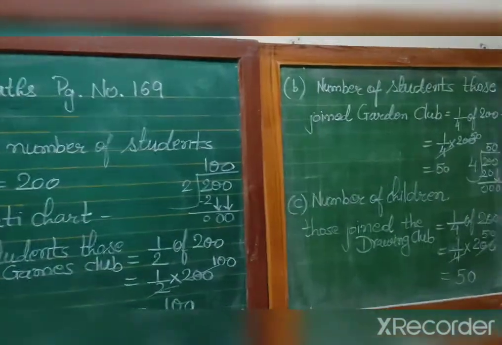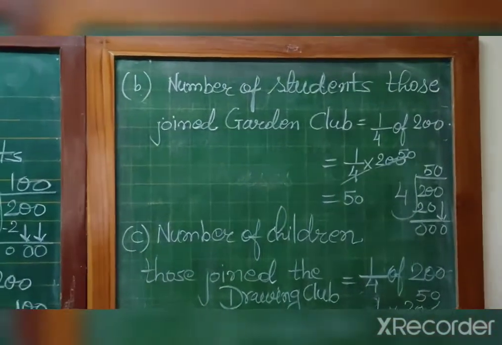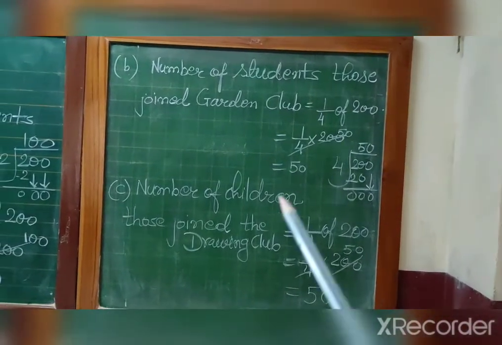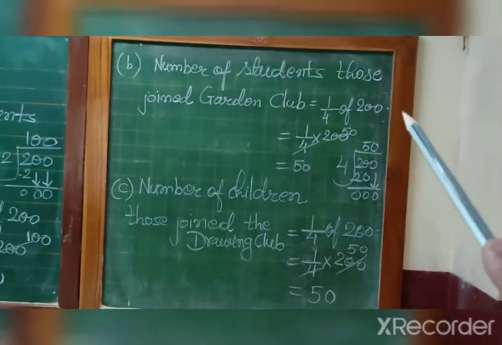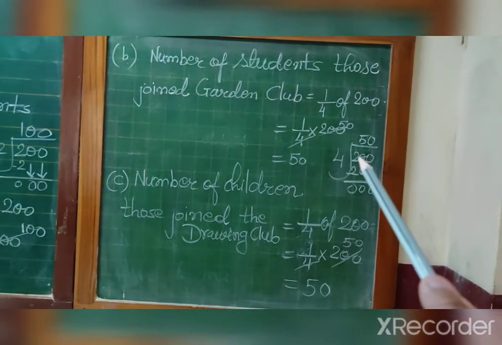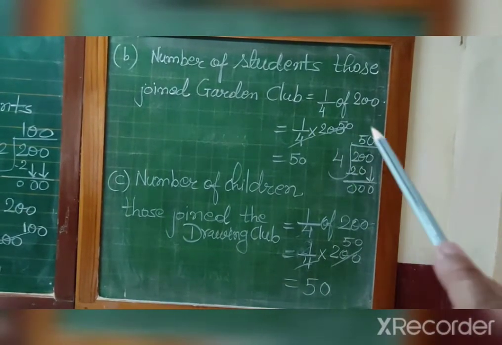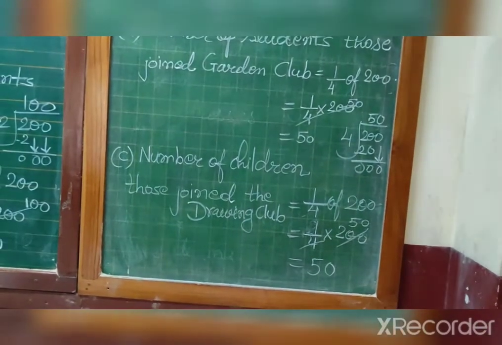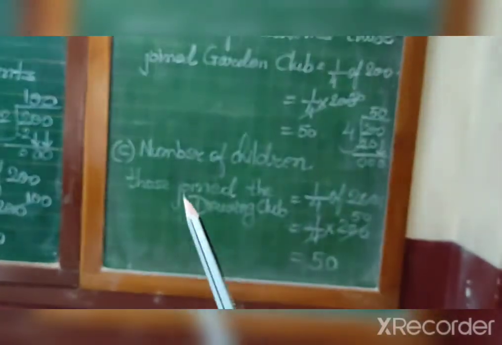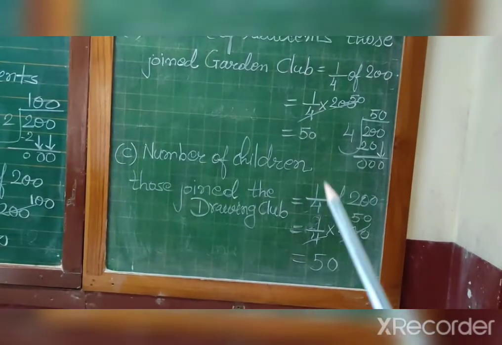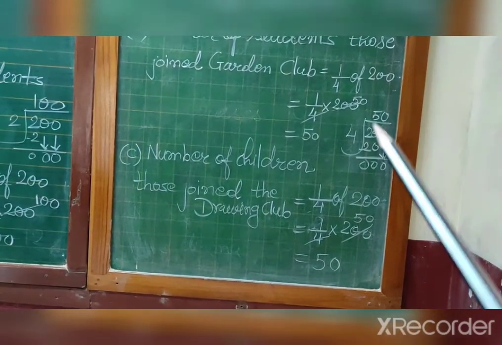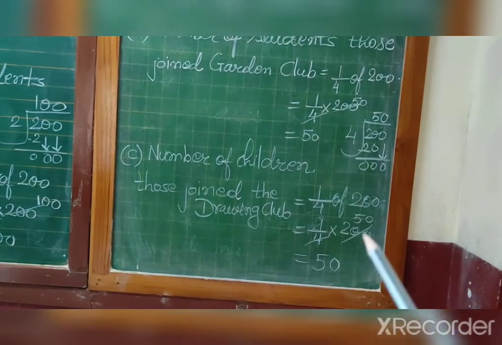Okay. Now next, the number of students who joined the garden club is equal to 1 by 4 of 200. 1 by 4 into 200 is 50. How? Extreme left is 2. 2 0, 20. 4 5s are 20. Bring down 0. This 0 you will put here. Now the number of children who joined the drawing club is 1 by 4th of 200. From the chapati chart you can see 1 by 4 into 200, that means 50. Okay.